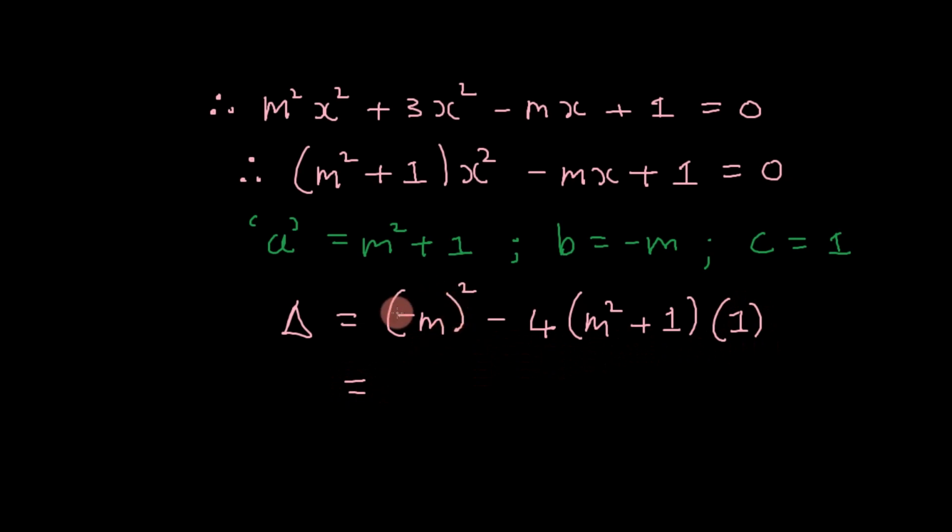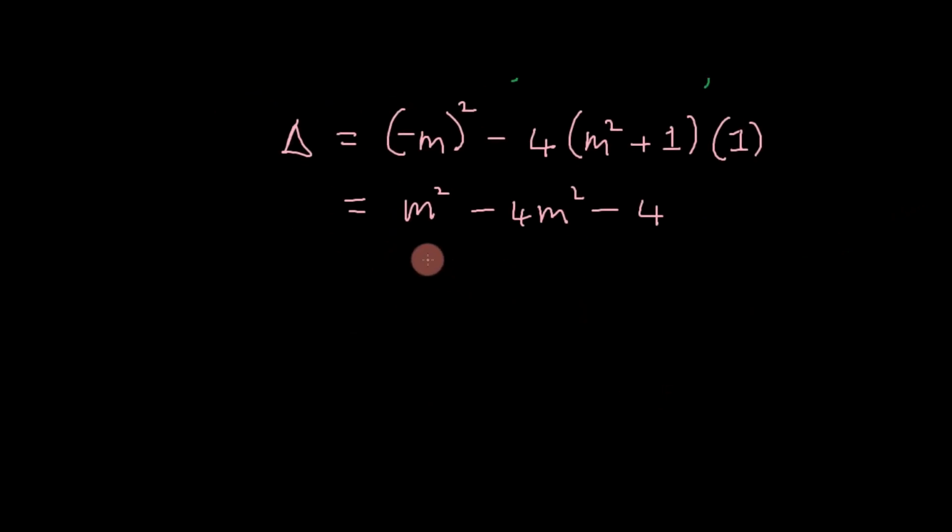Now we can simplify, we can square out here, and we can multiply the negative 4 into the brackets. We can add like terms. So m squared less 4m squared is negative 3m squared. So delta turns out to be negative 3m squared minus 4.